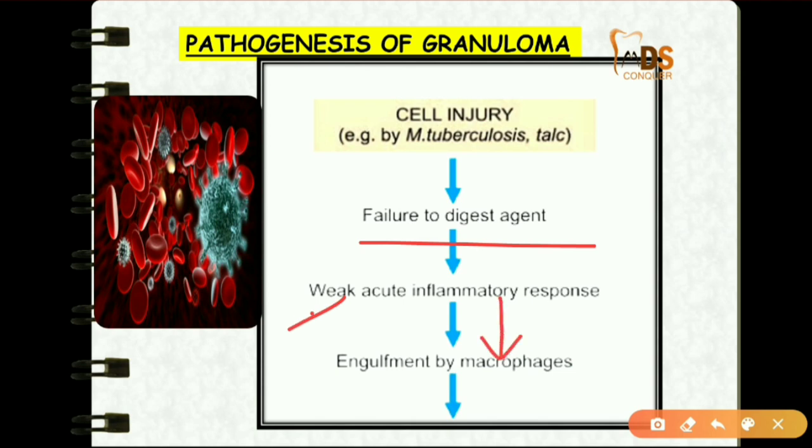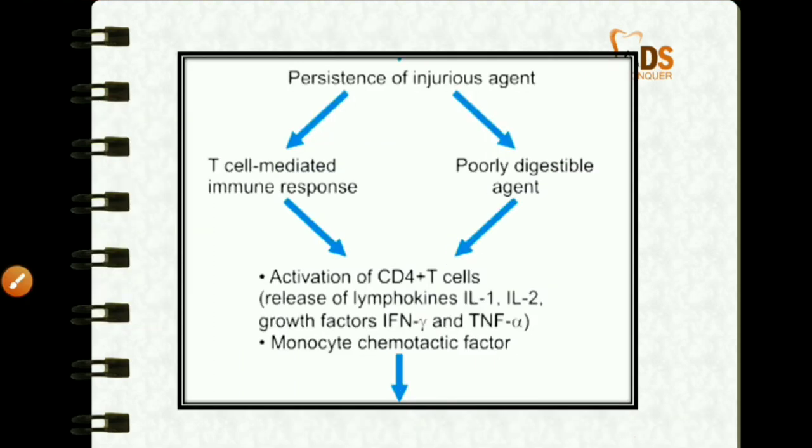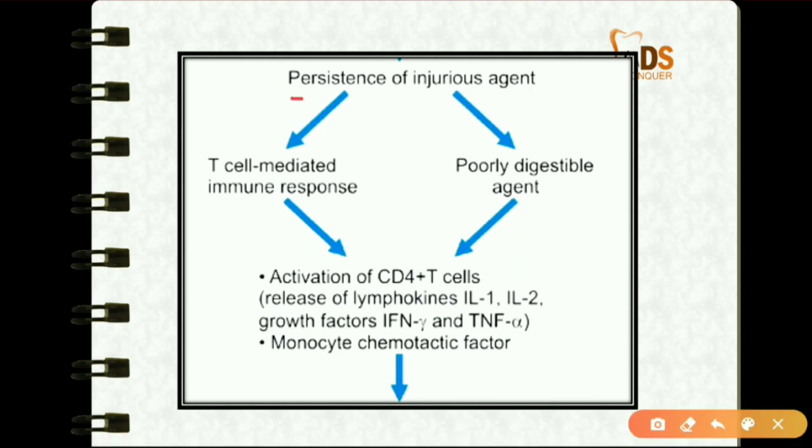Because of this weak acute inflammatory response, there is engulfment by the macrophages, but the injurious agent will persist. Because of this persistence,